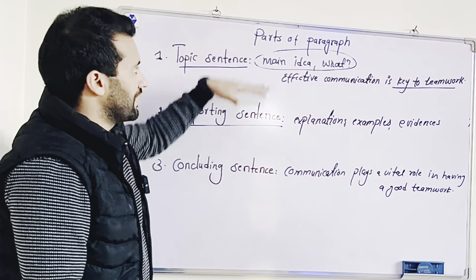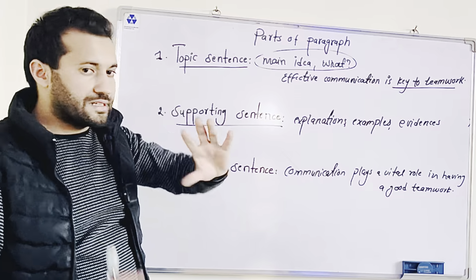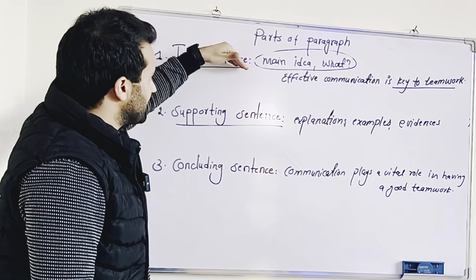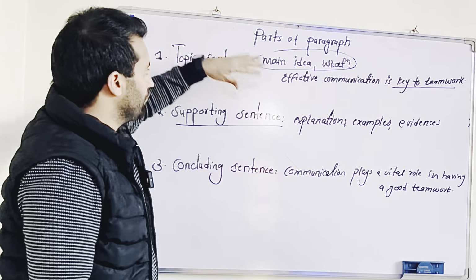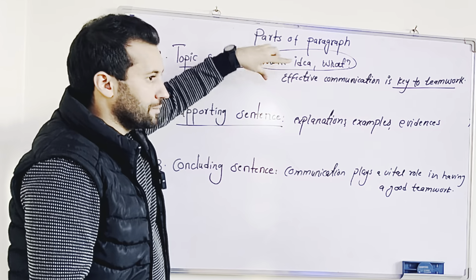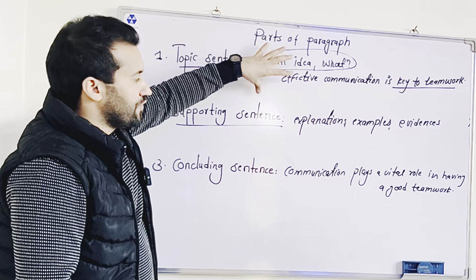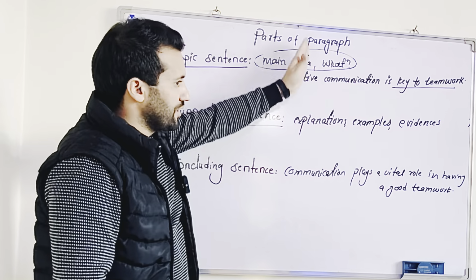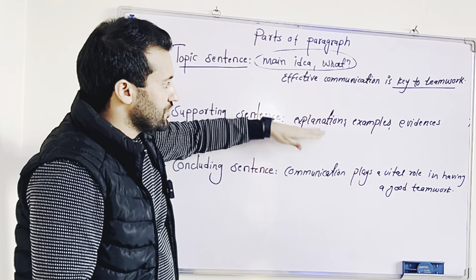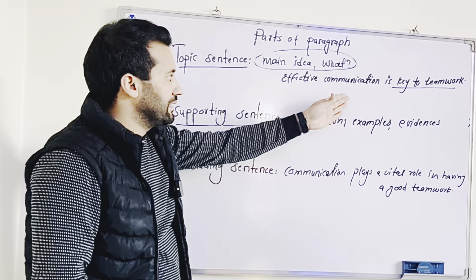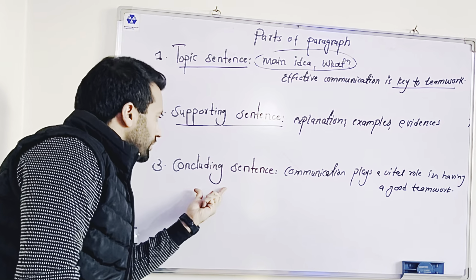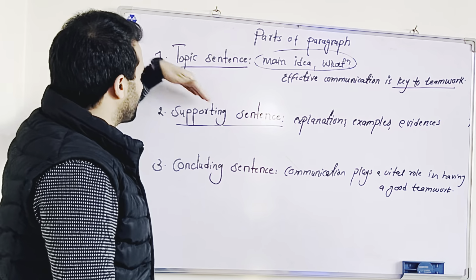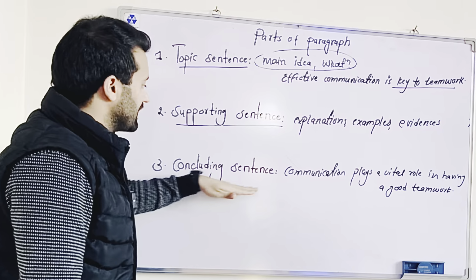Guys, these are the parts of a paragraph. When we want to write a good paragraph, we have to consider these three standard parts. First, the topic sentence. This is the first sentence of the paragraph. What we need to do here is find the main idea. Clarifying the main idea is really important. And then the supporting sentences provide more information, explanations, or examples related to that main idea. And then the concluding sentence, we conclude or summarize the supporting sentences, or we paraphrase the topic sentence, and that becomes the concluding sentence of the paragraph.